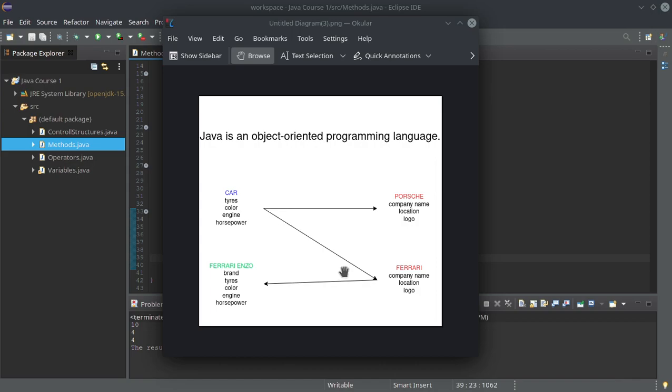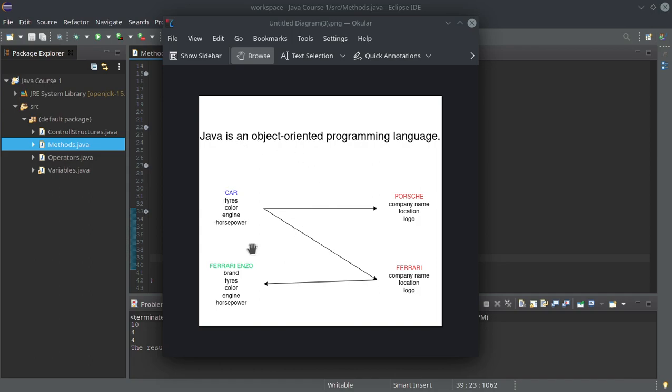Then there are some companies. So let's say Porsche and Ferrari. They build cars, but they build two different types of cars. But they use the same model to build a car. Why? Well, because every car must have a color, must have an engine, must have tires. Car is in this case a class. What does it mean? Well, a class is a blueprint, a constructor by which we build other things. So we build objects.